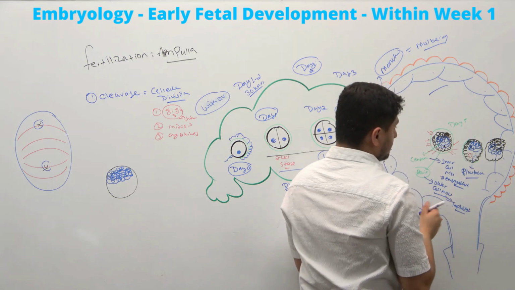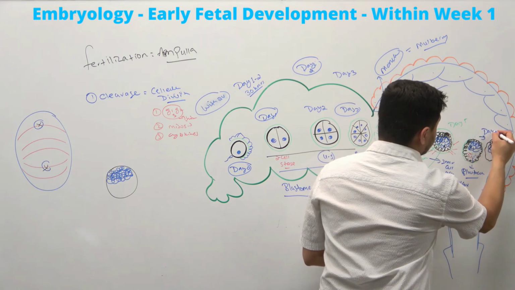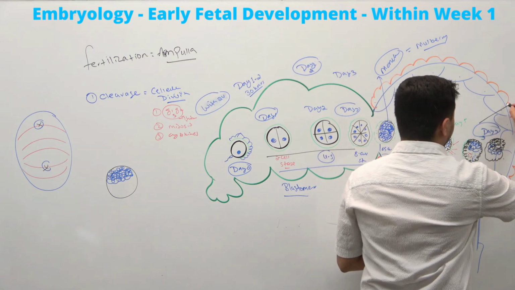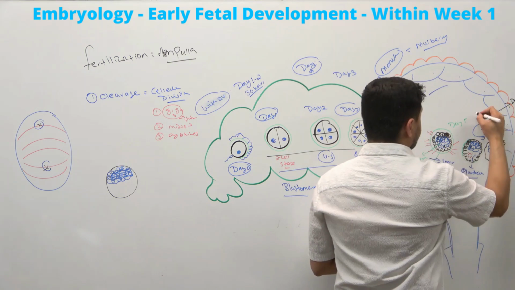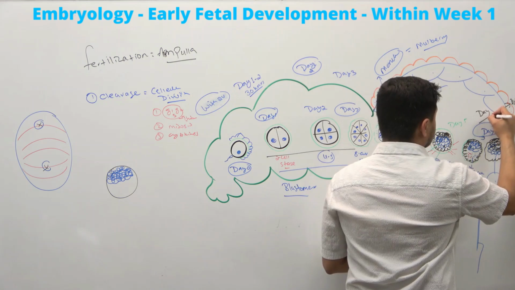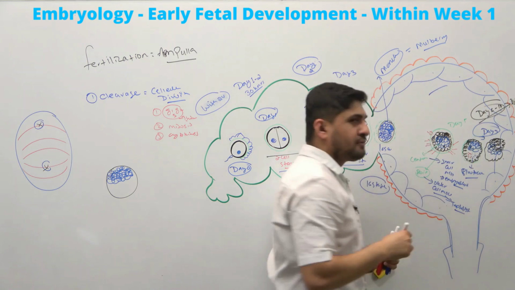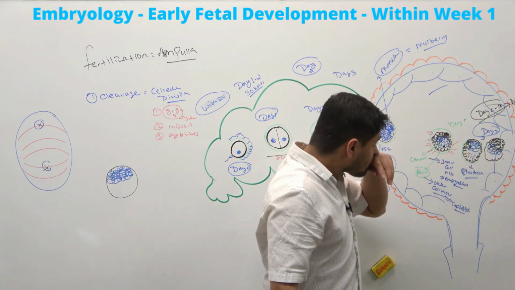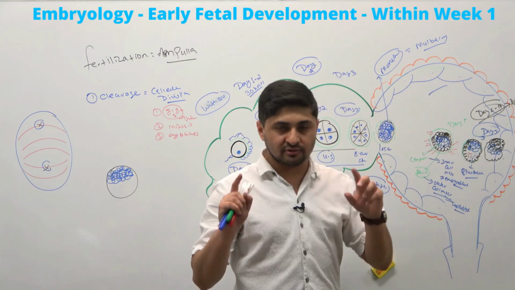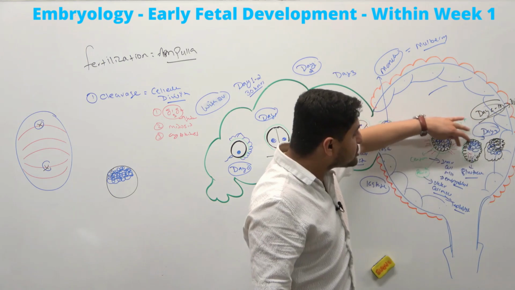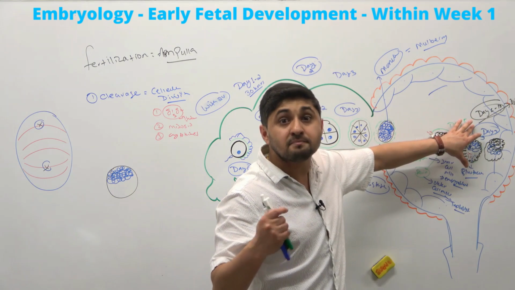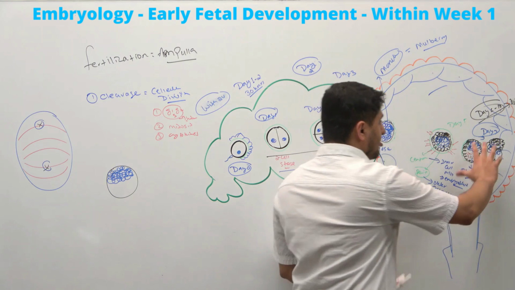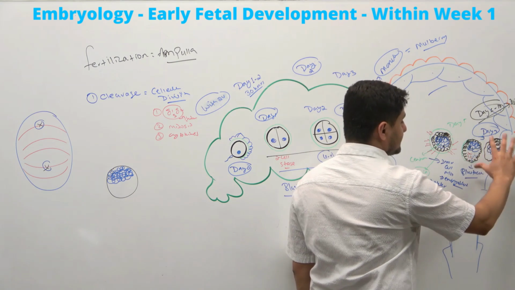Look at this. This is happening around day 7, to be very specific, but usually it can happen anywhere from day 6 to 10. To be very precise, it's day 7, and the blastocyst gets implanted. One of the functions of the zona pellucida, as I already said, is preventing premature implantation. Now, you have to remember that around day 6 or 7,